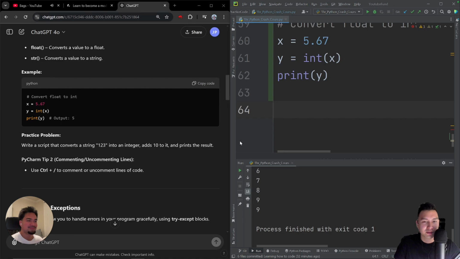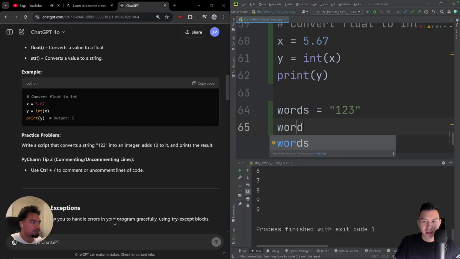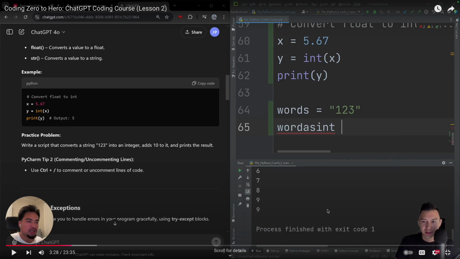But yeah, write a script that converts. Words equals 1, 2, 3, and then words as int. So what is he doing? He's writing a script that converts a string 1, 2, 3 into an integer and adds 10 to it. So why do you need to convert a string to an integer? So you could do operations probably like adding to it.